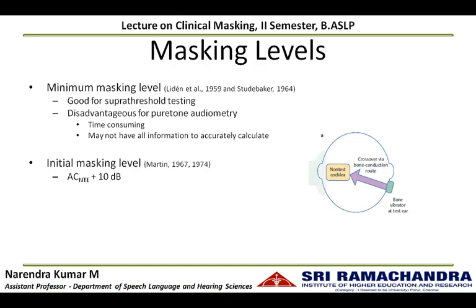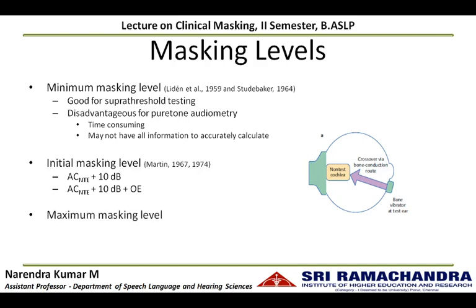While doing so, we will provide the noise through supra-aural headphones, thereby occluding the non-test ear. Whenever the ear is occluded, due to the occlusion effect, the bone conduction threshold of that occluded ear will become better. To overcome this, the initial masking level should be the air conduction threshold of the non-test ear plus 10 dB plus the occlusion effect at that particular frequency.